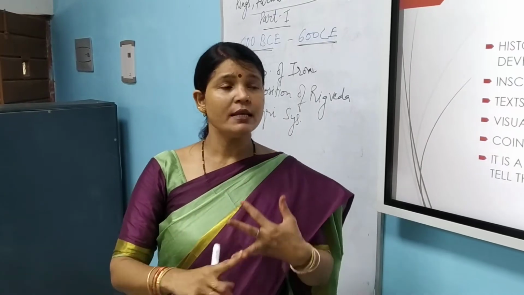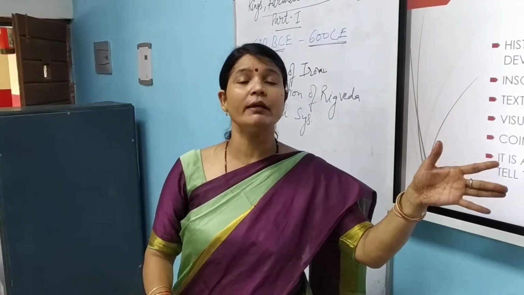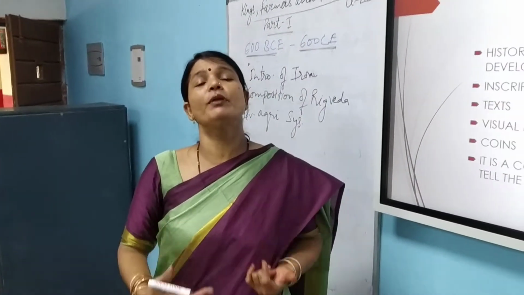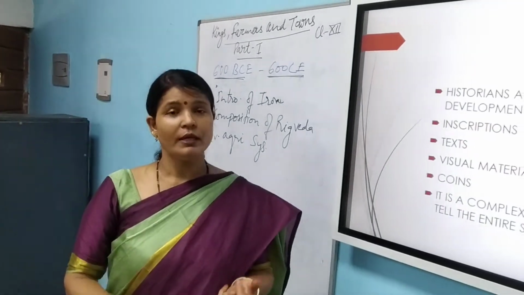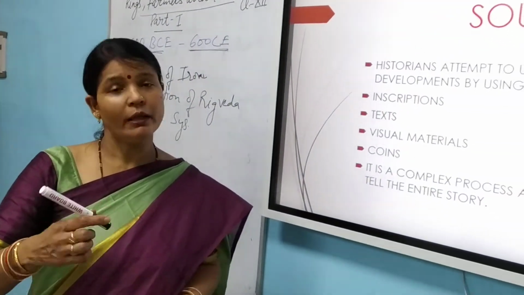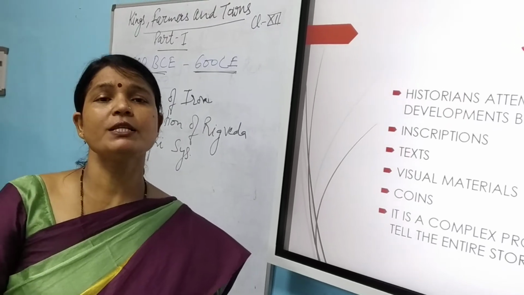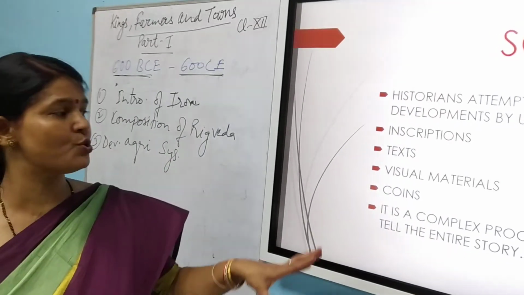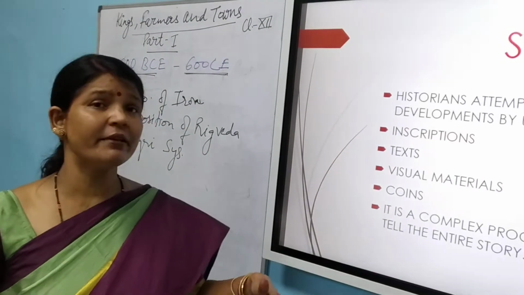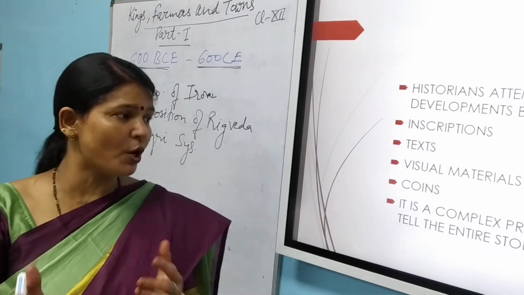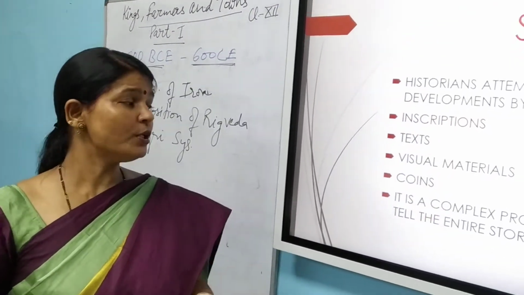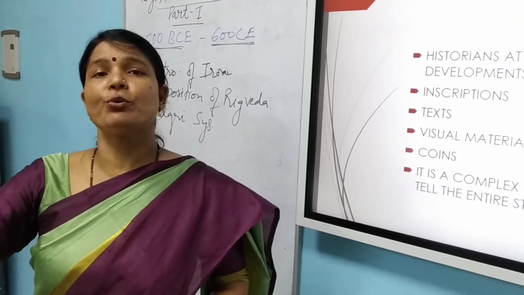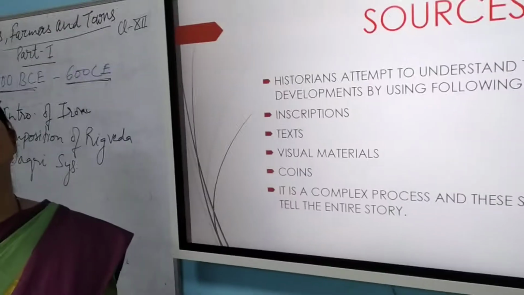Then third is the visual material, whatever is recovered from the ruins, from the excavations. Then some texts are also available. When we were studying the first chapter, we did not have any textual material, but for this period we have textual material also. So it is a difficult, complex process to tell the history on the basis of these sources.